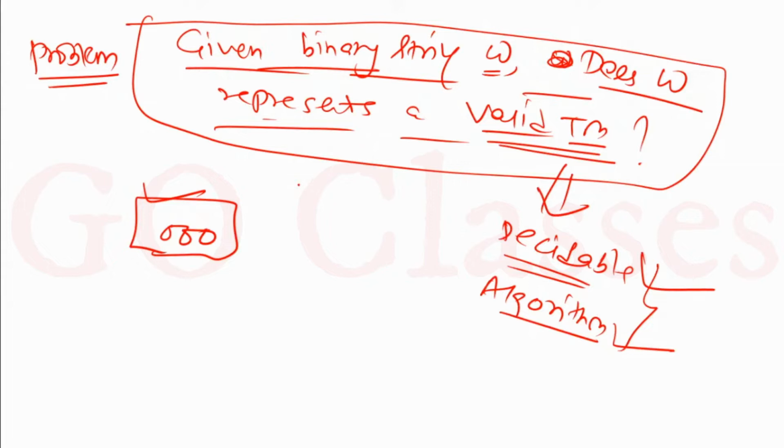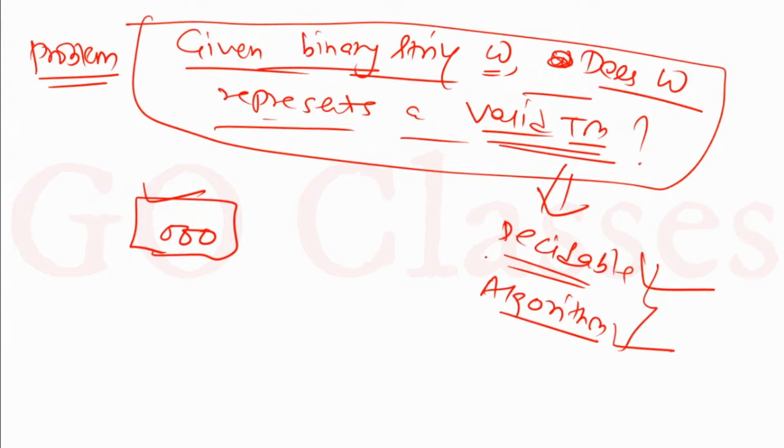Given binary string w, does w not represent a valid Turing machine?